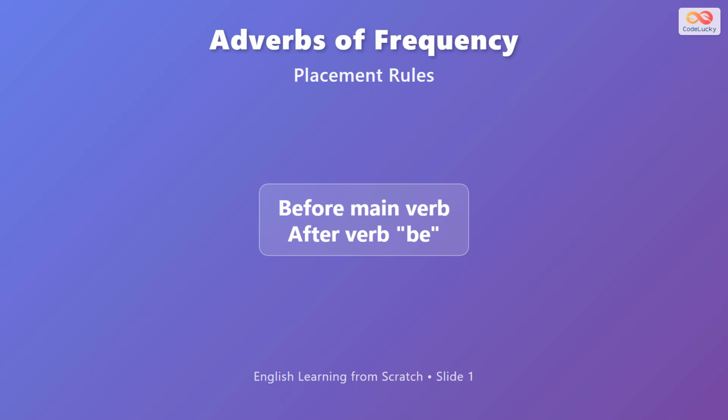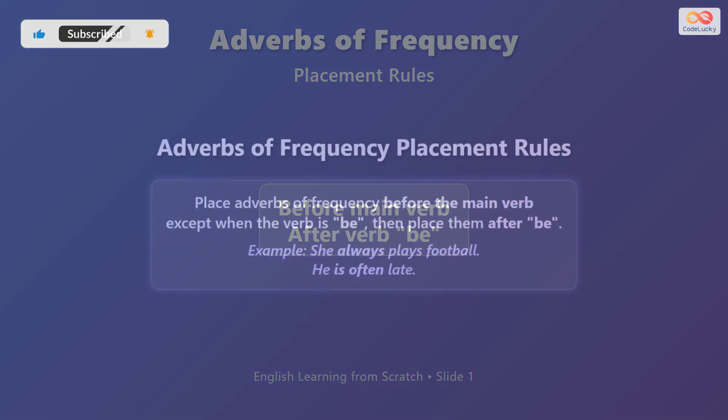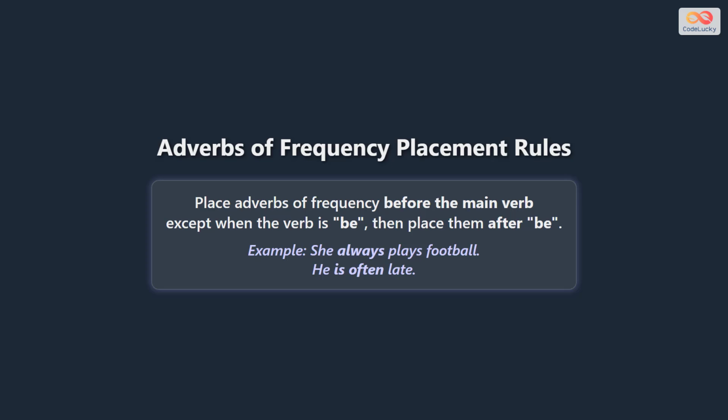Adverbs of frequency tell us how often something happens. The basic rule is simple. Place them before the main verb, but place them after the verb be. This is the key placement rule to remember. Adverbs of frequency go before the main verb except when the verb is be, then they go after be.